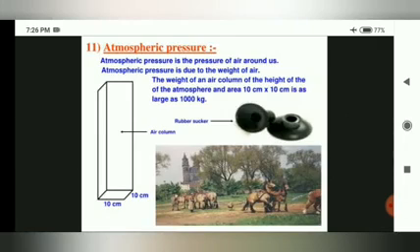Next, let me go to atmospheric pressure. Atmospheric pressure is the pressure of all the air around us. Atmospheric pressure is due to the weight of air. The weight of a column of air of the height of the atmosphere, with an area of 10 centimeter by 10 centimeter, is as large as 1000 kg. So we can observe here.